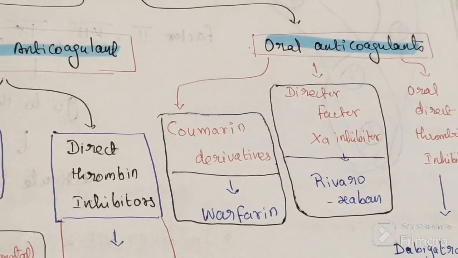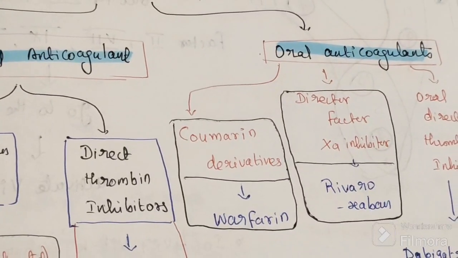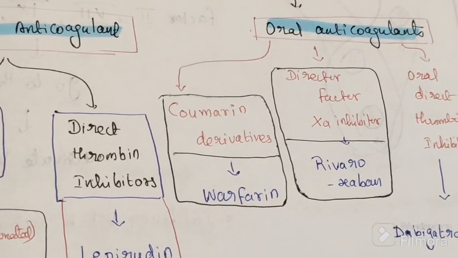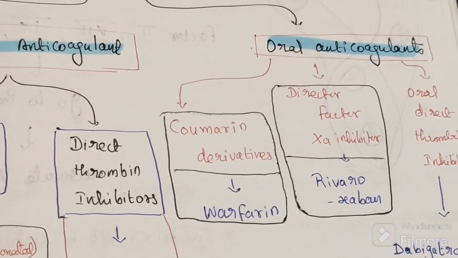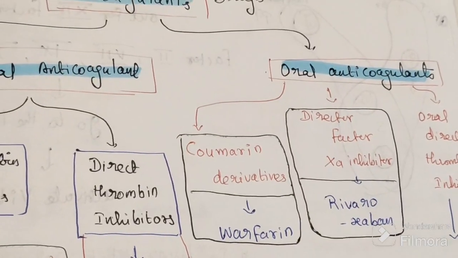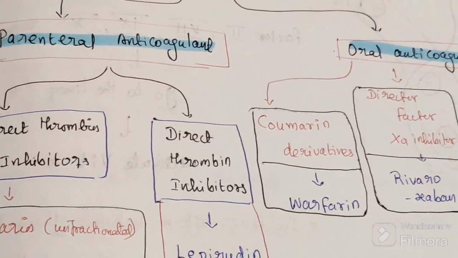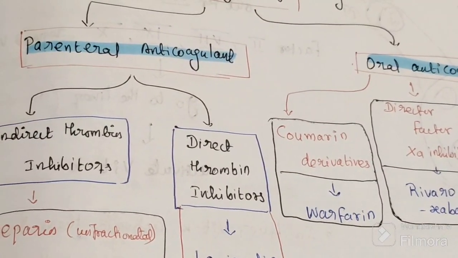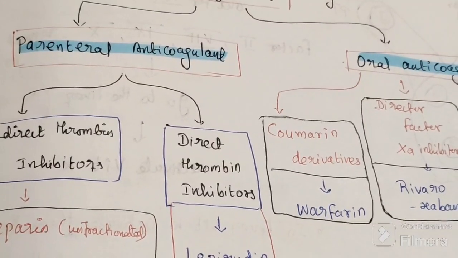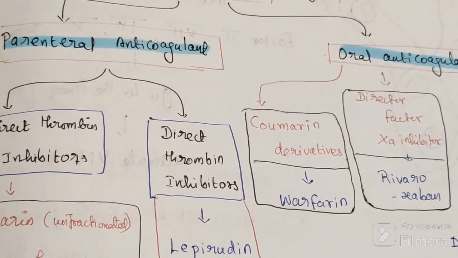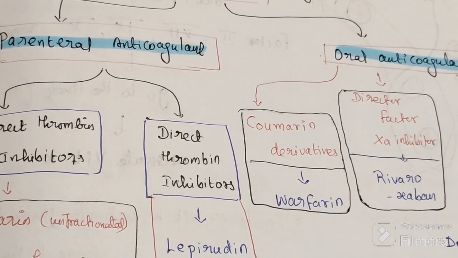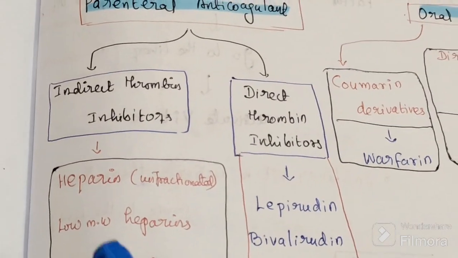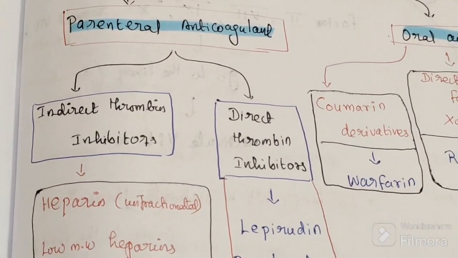In the oral anticoagulant, the drug is warfarin. Oral means warfarin tablets are available. Parenteral means heparin does not come in tablet form. It comes in injectable form, subcutaneous injections. So we have heparin injections.